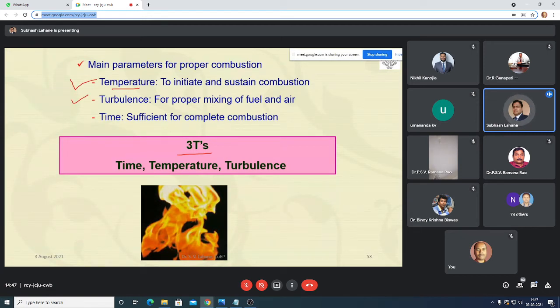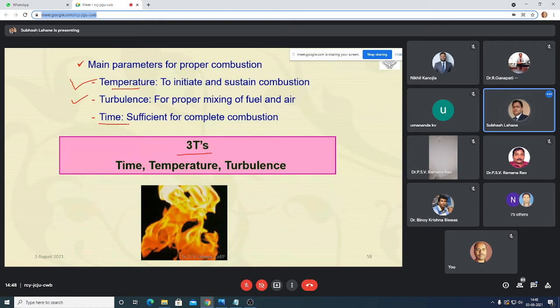Then turbulence. There should be proper turbulence for mixing the air and fuel. Particularly in the CI engine, the mixture is not formed in a carburetor. There is no carburetor, so the mixture forms at the time of combustion in the combustion chamber. If there is turbulence, the mixing period and atomization period will be reduced, and you will get a perfect combustion near the top dead center, in the constant volume combustion.